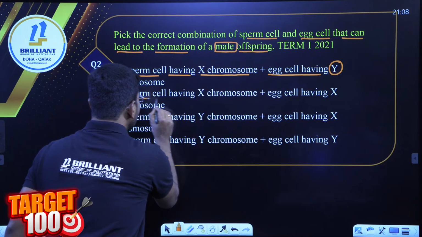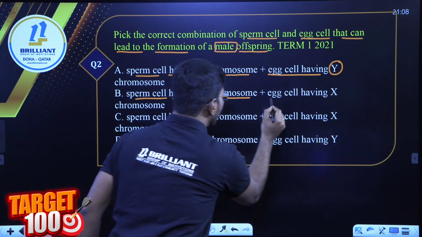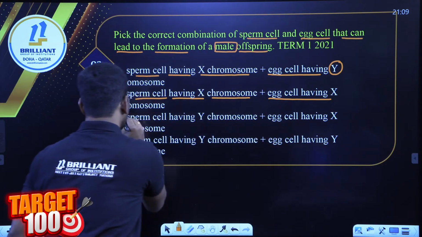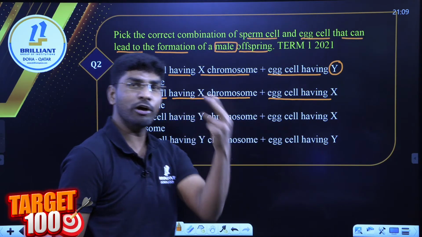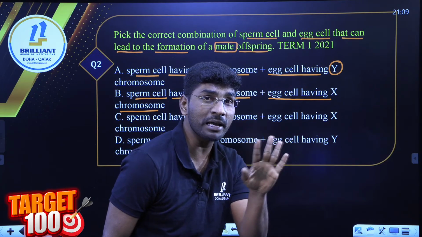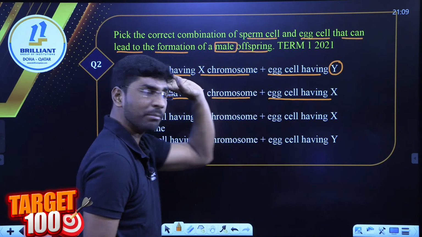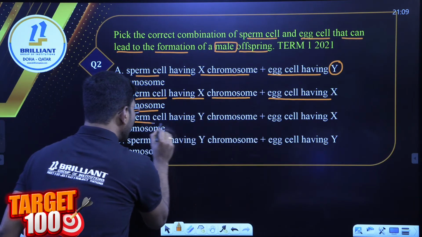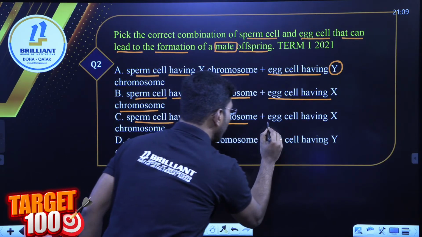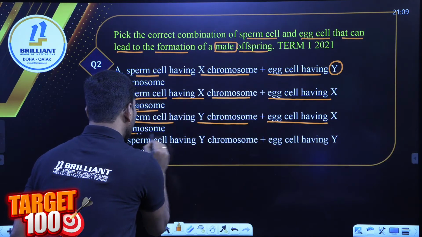Next, option 2: sperm cell having X chromosome plus egg cell having X chromosome. That gives a female baby, not a male offspring, but they are asking about the male offspring. So the sperm cell has the Y chromosome and the egg cell has the X chromosome.